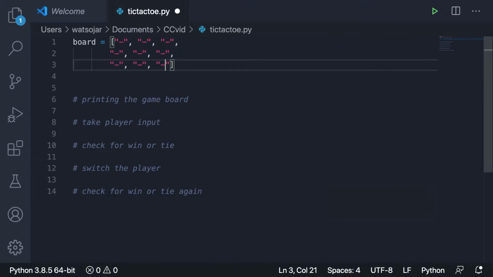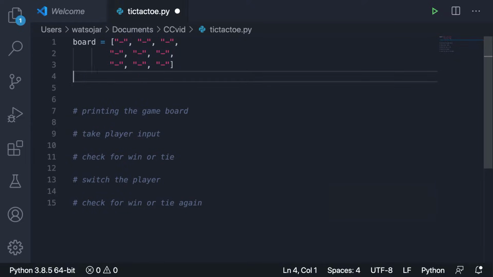Alright, so here we have our game board.